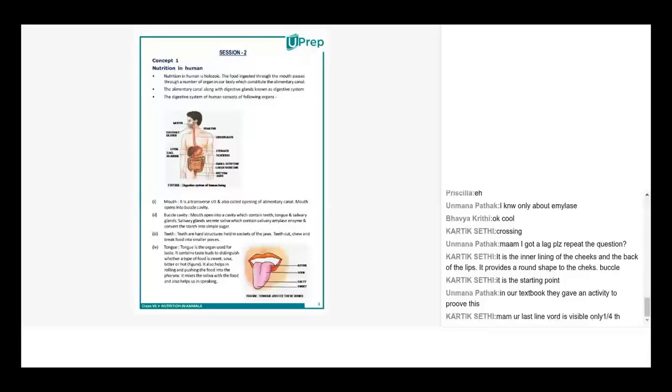It's not a part of the digestive system. It is a part of the respiratory system. Ma'am, but it is common, it leads to the trachea and the esophagus, right? Right. So that is basically a part which is not a part of the digestive system. It is present, but it is not per se a part of the digestive system. Why I say that is because it's a common thing where it leads to either a food pipe or the windpipe.